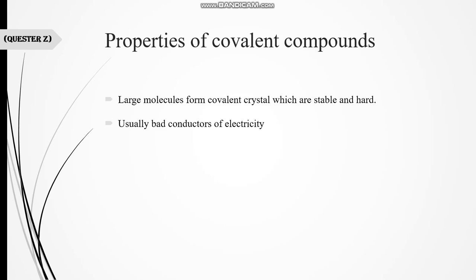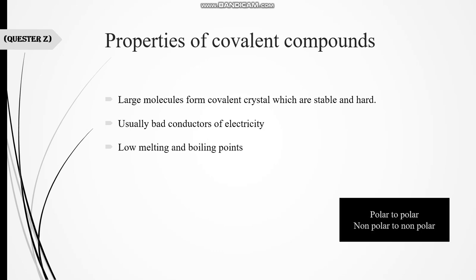Here ions are not present, that's why they are bad conductors of electricity. They have low melting and boiling points, while ionic compounds have high melting and boiling points due to the presence of strong electrostatic force. Here, electrostatic force is absent due to the absence of charges.